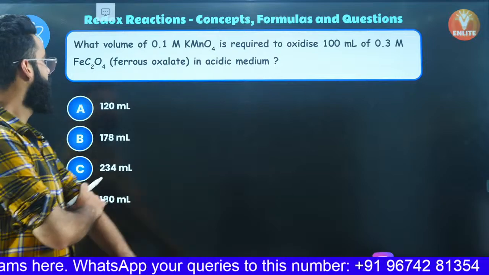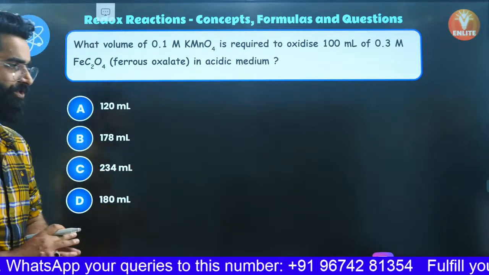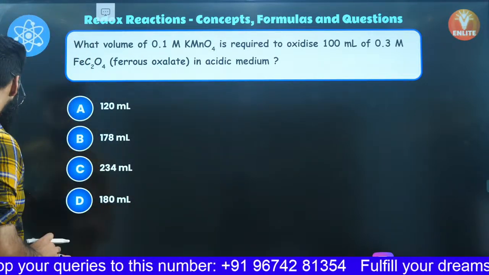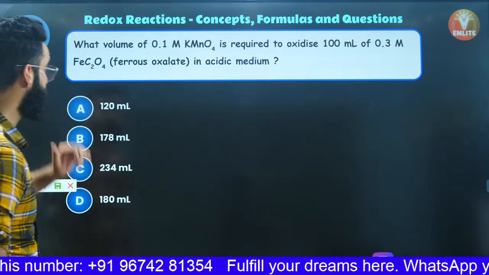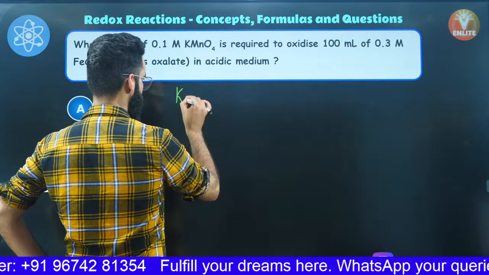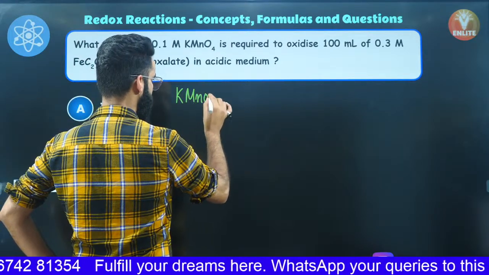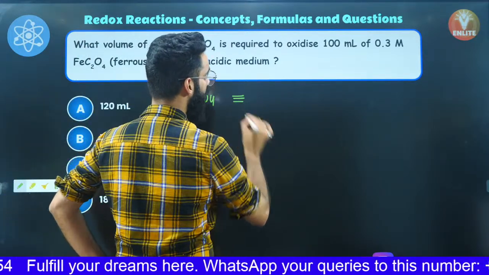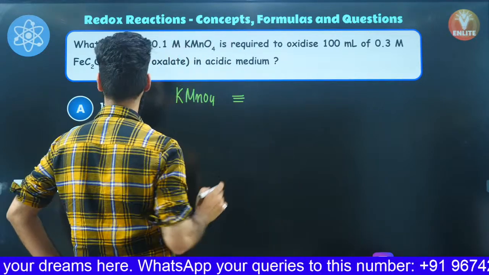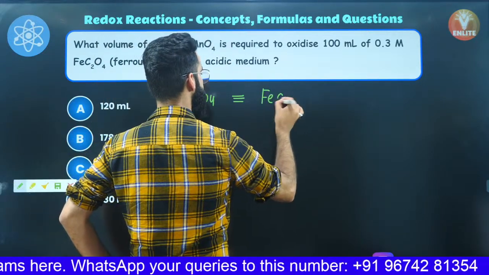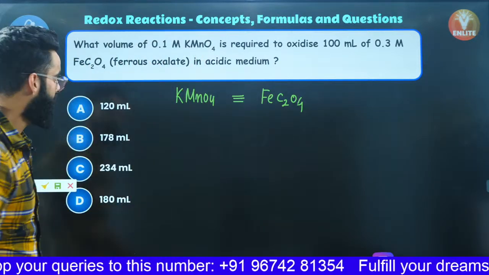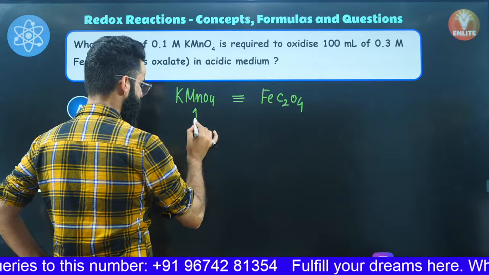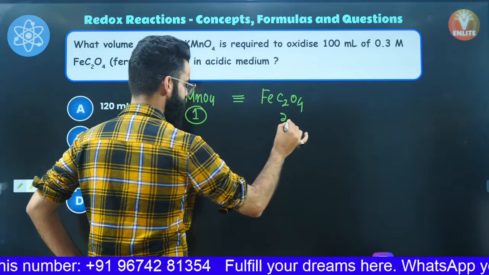Perfect. All right, this is one more particular type of question based on the redox titration. See guys, how this sort of question is to be solved. The question says, what volume of 0.1 molar KMnO4 is required to oxidize 100 ml of 0.3 molar FeC2O4? See guys, how am I going to do it? Let me give this as number 1. Let me give this as number 2.